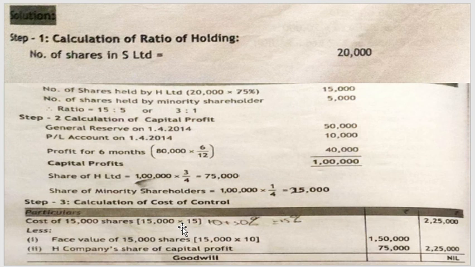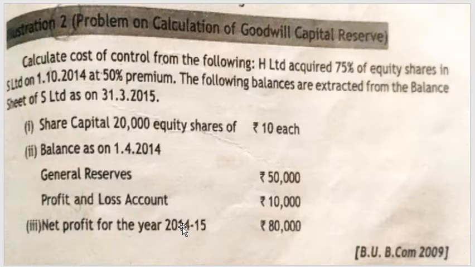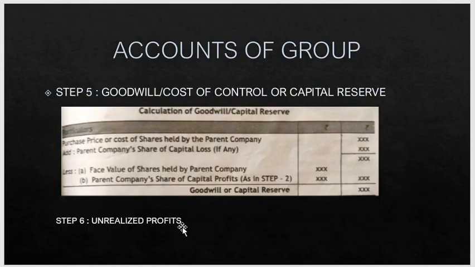which will give you 2,25,000. With this, we will add if there is any capital loss which has been incurred by the parent company. That is what has been shown in the format: purchase price or cost of shares held by the parent company, add parent company share of capital loss. But in this problem, we have got capital profit. So we will minus capital profit.